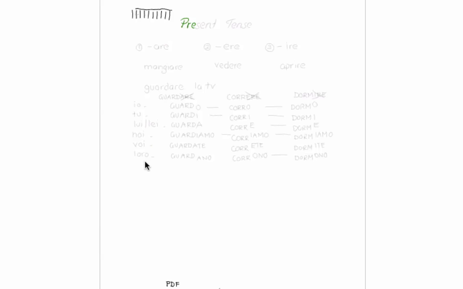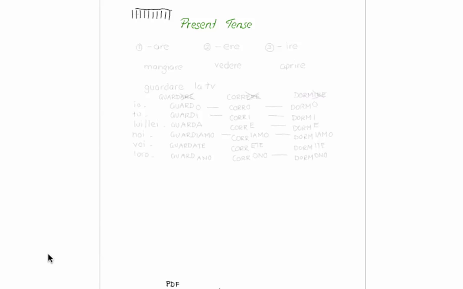So, present tense. We use the present tense to express habitual actions in the present. So things we generally do, frequently do, or rarely do, and simple facts. In our context, it's about our free time activities, how we spend our free time.